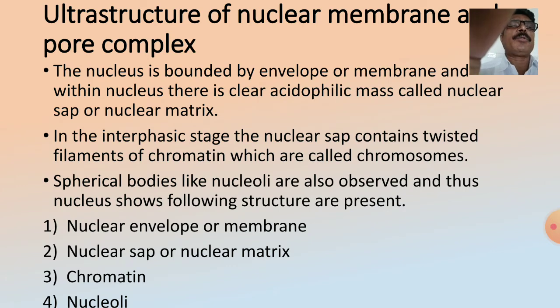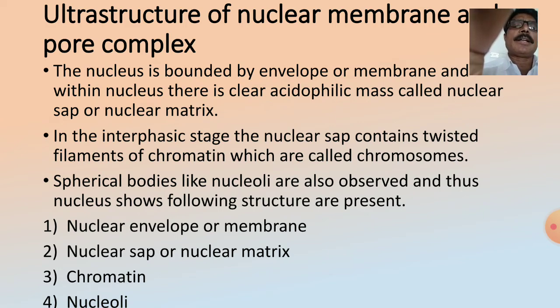Now, the ultrastructure of the nuclear membrane and pore complex is a very important point about the nucleus, because each and every organelle shows a specific type of structure which performs its functions as well as the organization of the cell. The nucleus is bounded by an envelope or membrane, and within the nucleus there is a clear acidophilic mass called nuclear sap or nuclear matrix.